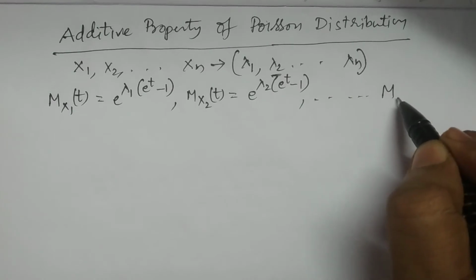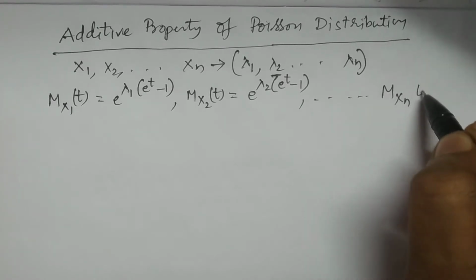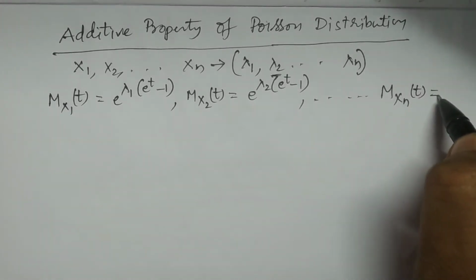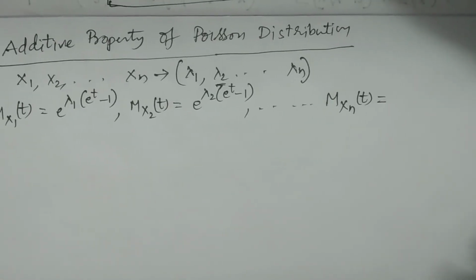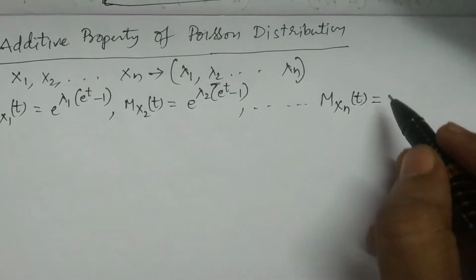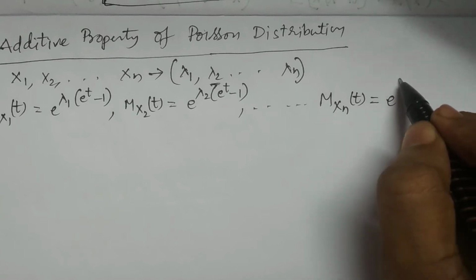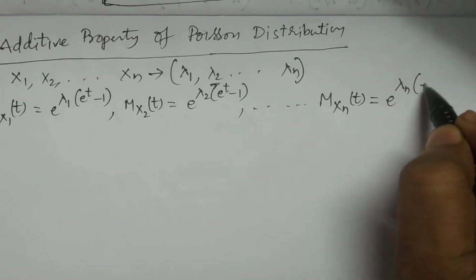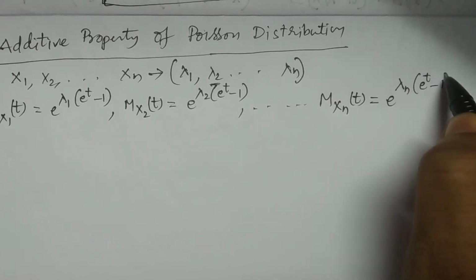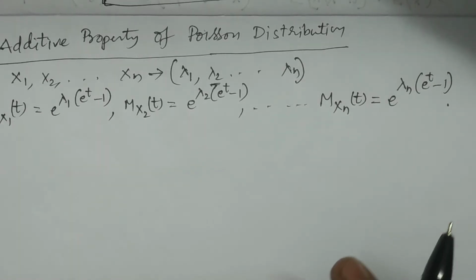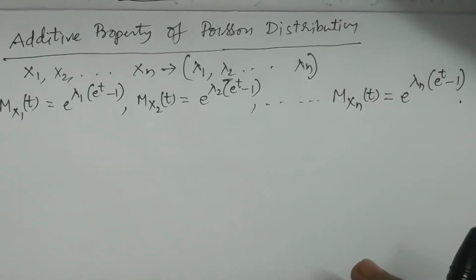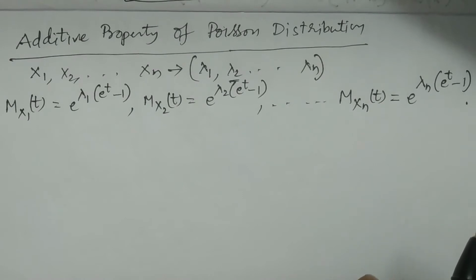Mxn(t), that is the moment generating function of the nth random variable, can be expressed as Mxn(t) equals e power lambda n into (e power t minus 1). These are the moment generating functions of x1, x2, and so on, xn.